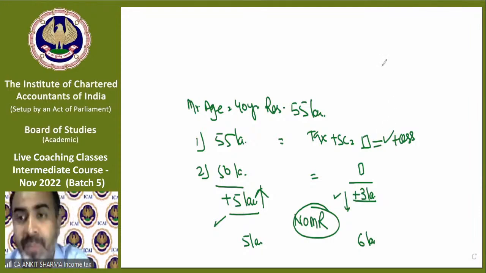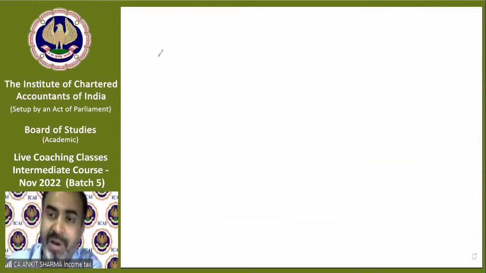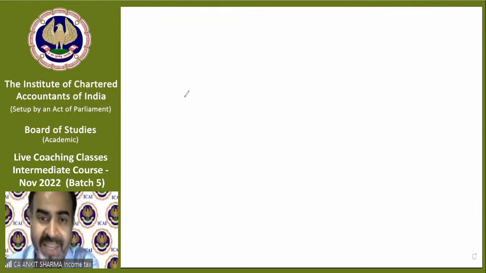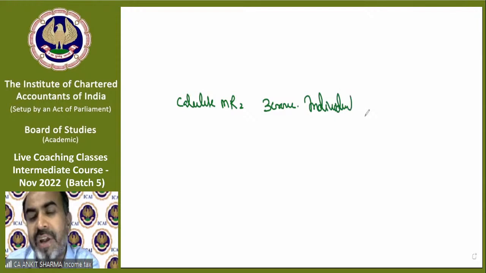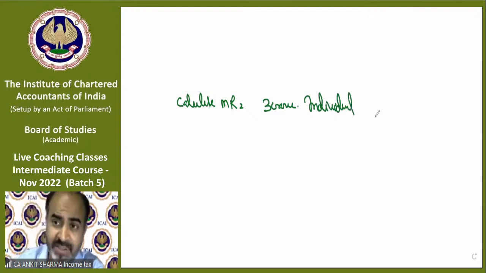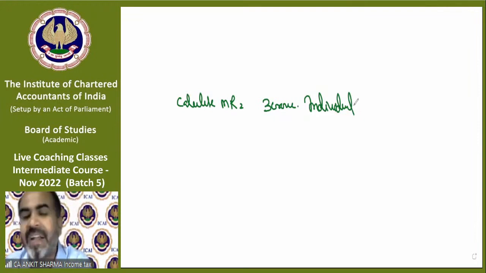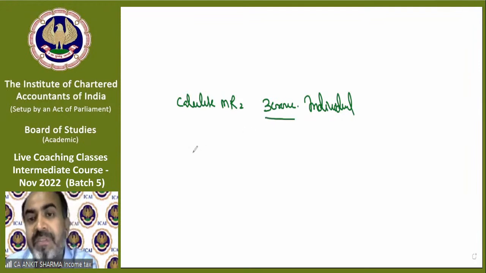One more clarification for marginal relief. If in a question it is given like this, calculate MR if income is rupees 3 crore in case of an individual. If the question is silent about the individual's age or residential status, then you will always treat it as the first category case, 2,50,000. Okay. So now if income is given as 3 crore, now I have to make a slight change.